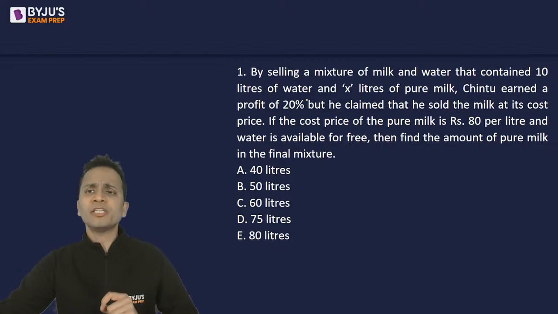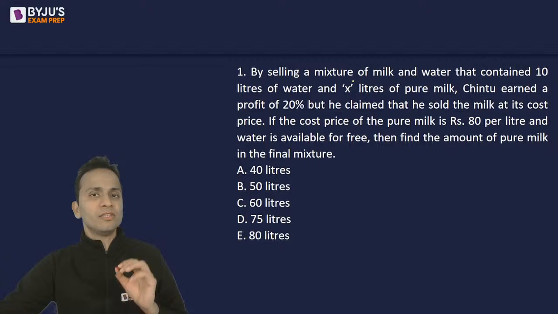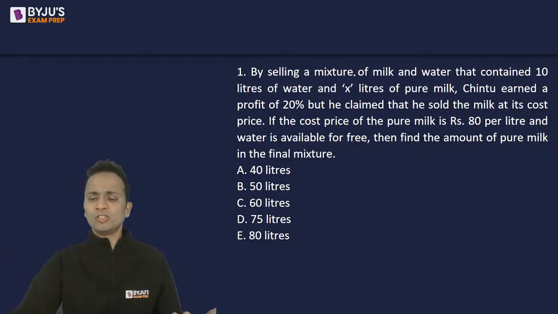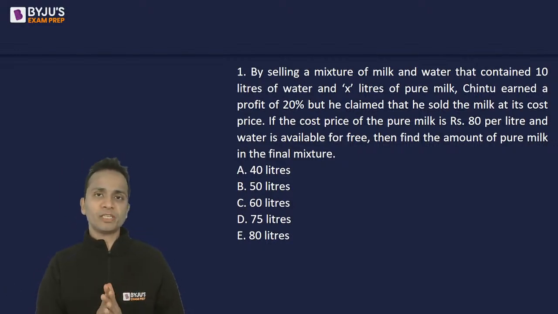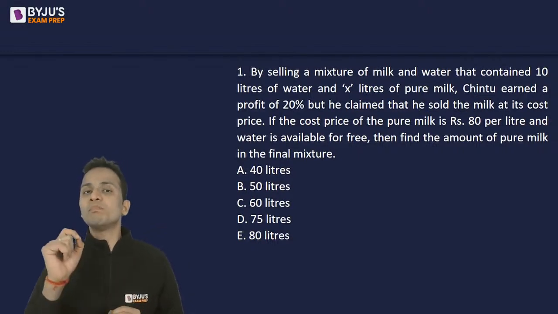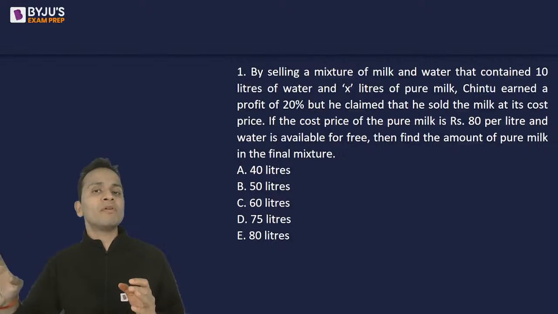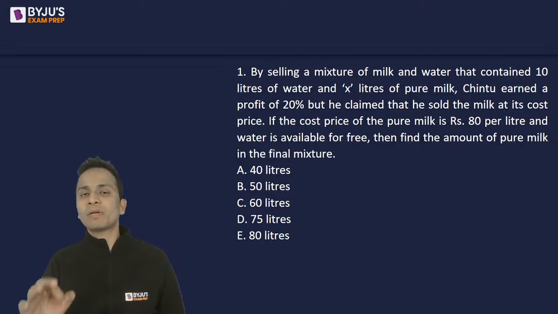So if adulteration is not done, if he does not mix water and he sells at the cost price, then there will not be any profit or loss. We understand this. The price at which I'm buying the article, if I sell the article at the same price, then I will not have any profit or loss. Now he has 20% profit. Why? Because he's mixing water. So that 20 percentage over and above the cost price will be because water is being sold at the price of milk.